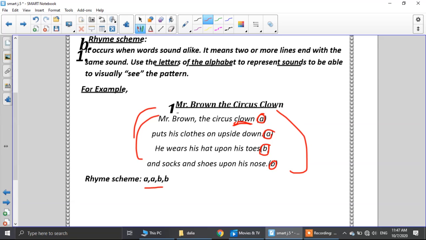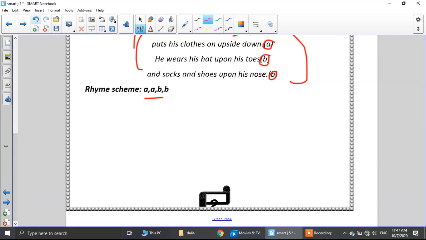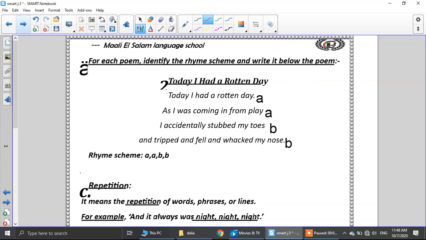Okay, what does the rhyme scheme give us? It also gives us a musical effect to the poem. Okay, and now let's go to the last part in our sound devices. As you see here, we have a stanza, another one to do together.